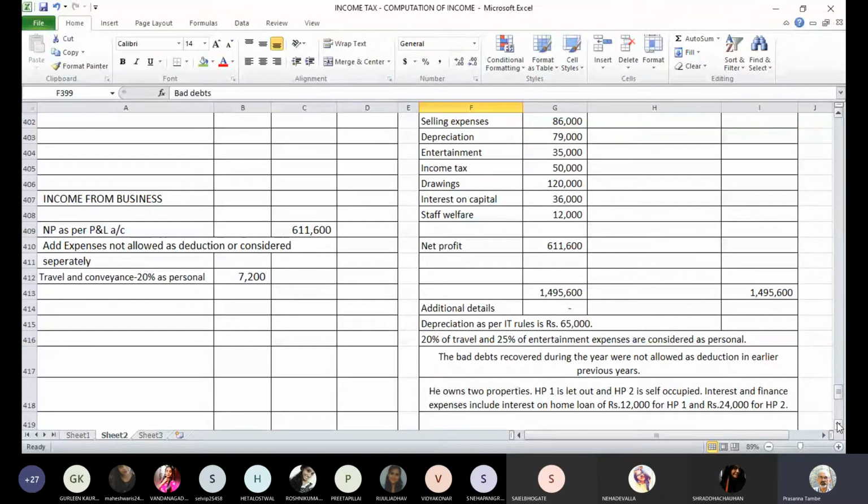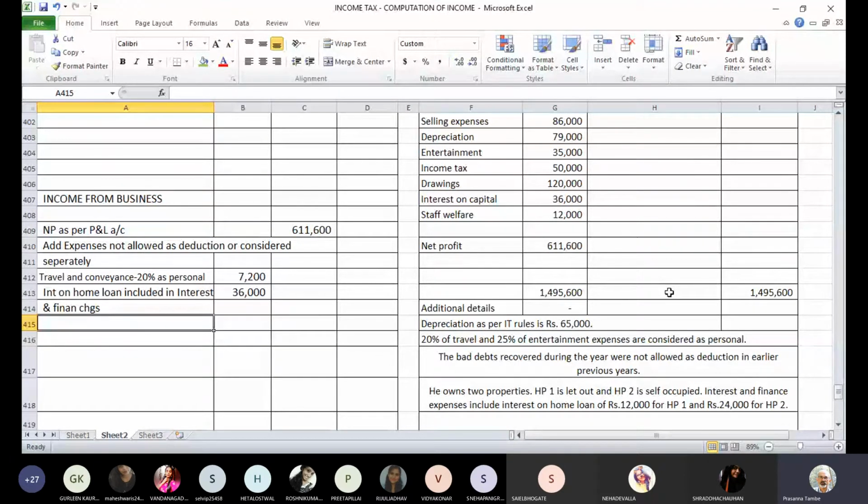So next will be 36,000 disallowance, that is 12 plus 24, and we will write here interest on home loan included in interest and finance charges.